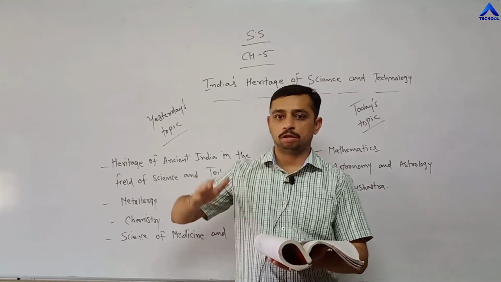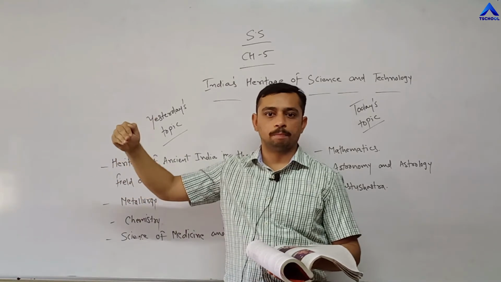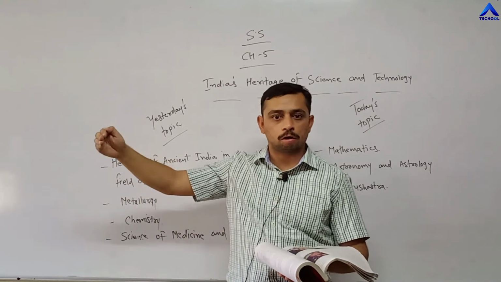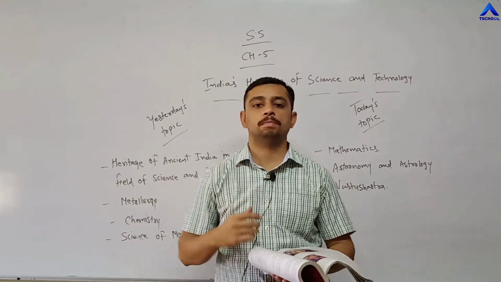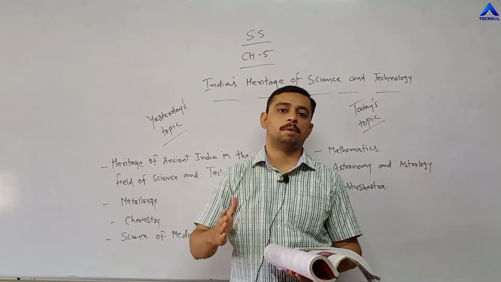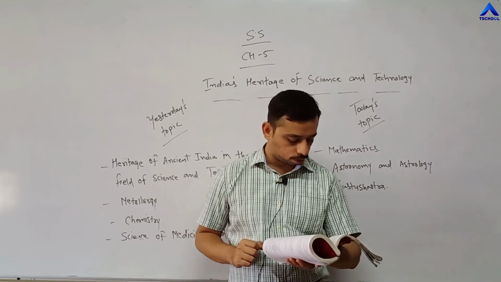Ammunition means the weapons that the kings used to keep in their fort or in their particular rooms, where it should be kept, how it should be kept, all that is a part of Vastu Shastra.